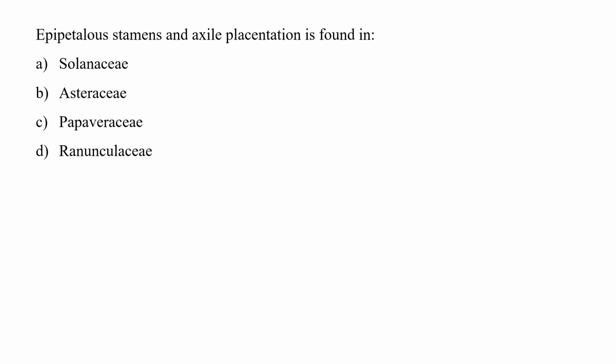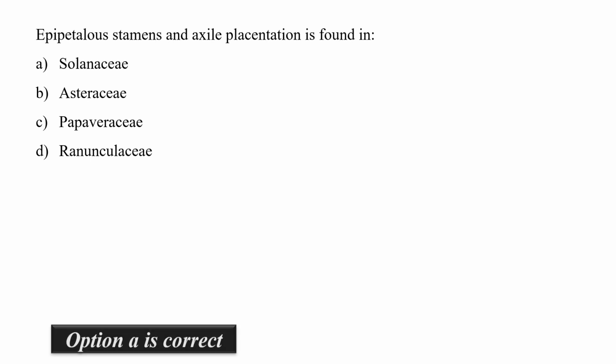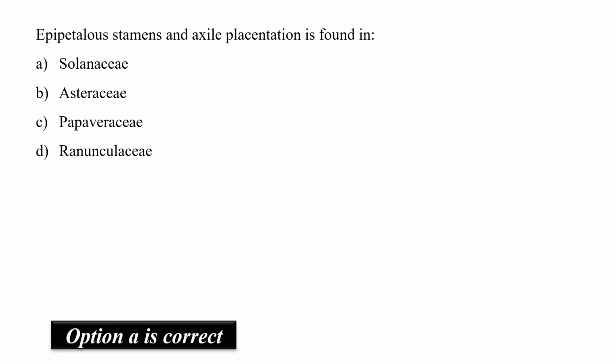So now we will see the placentation in case of family Solanaceae as well as Asteraceae. In case of Solanaceae, the placentation is axile, while in case of family Asteraceae, the placentation is parietal. So according to our question, the epipetalous stamens and axile placentation is found in family Solanaceae. So option A is correct.